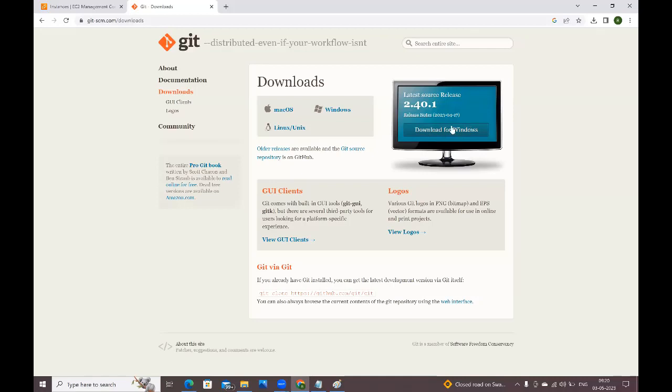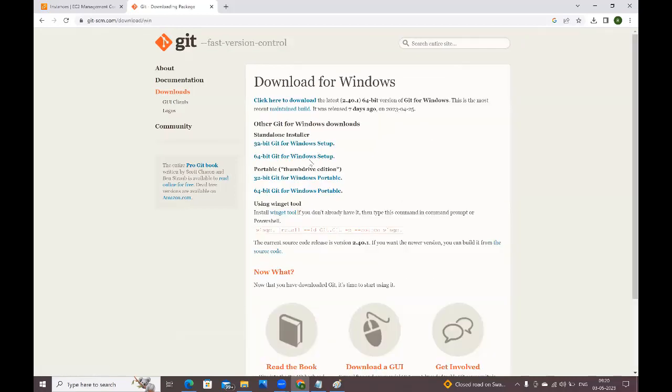Now it is asking to download for Windows. Click on download for Windows. Select whether your system is 32-bit or 64-bit, and Git will be downloaded into your system. Just click on 64-bit. Once Git is downloaded, double click on it, next, finish, and Git will be installed in your system.